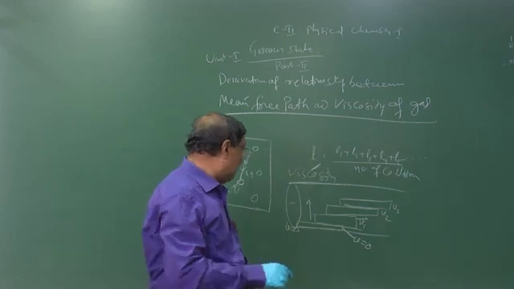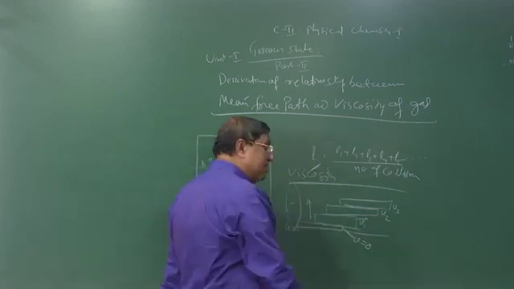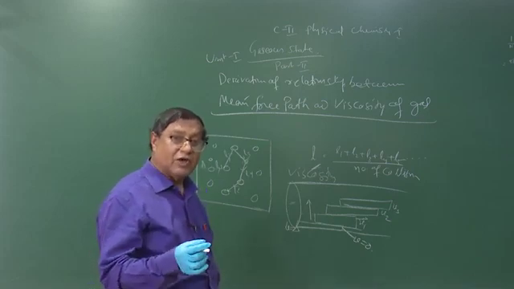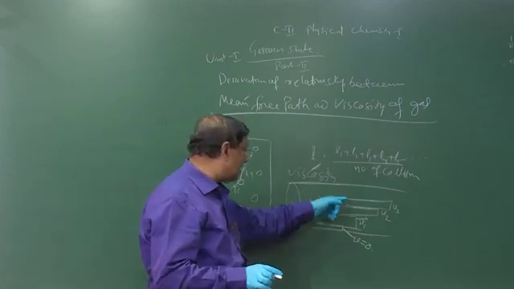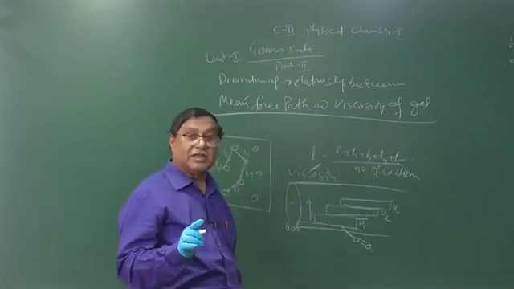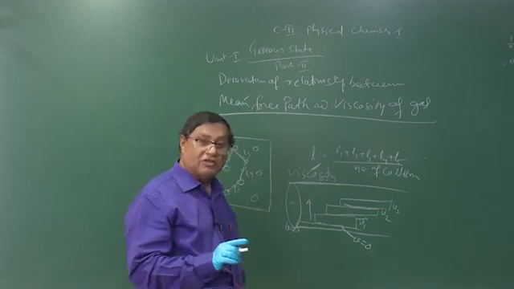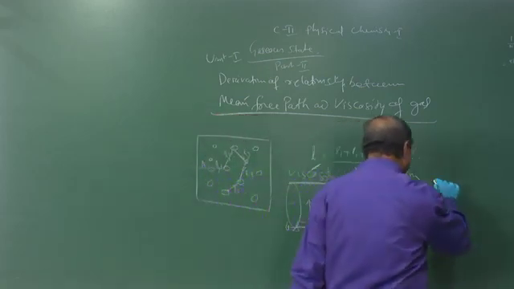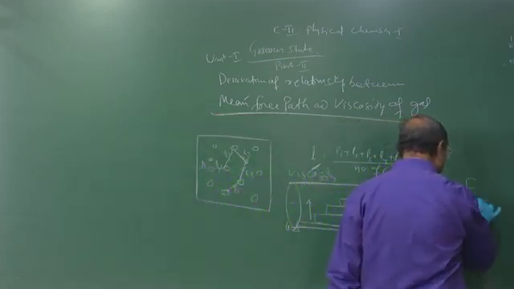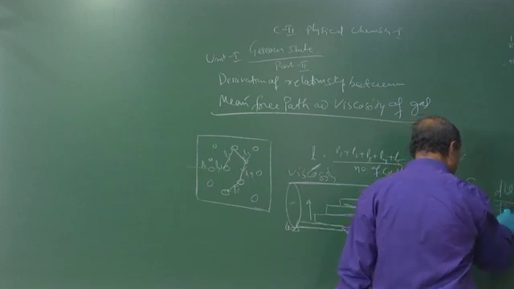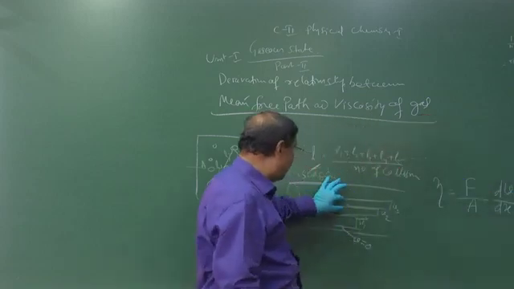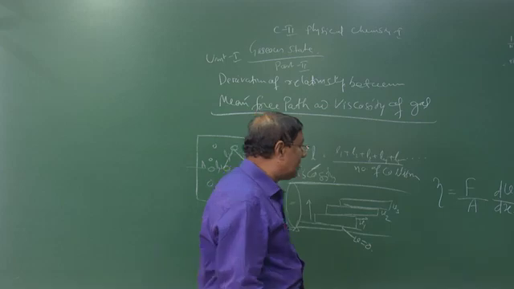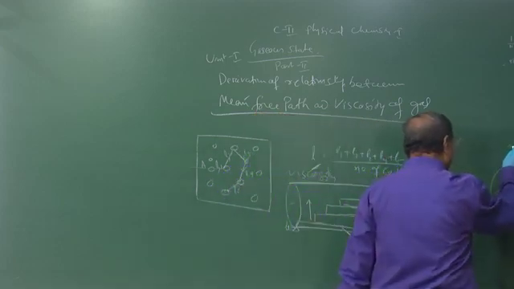That means the difference between these velocities is very small. Then what is viscosity? If you apply a certain force so that the velocity between the layers remains constant, that force is called viscosity. So viscosity is expressed as F by A equals eta into dV by dx, where dV is the difference of velocity between the layers and dx is the distance between the layers. This is called velocity gradient.